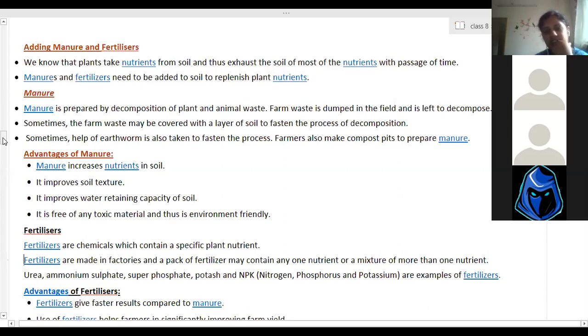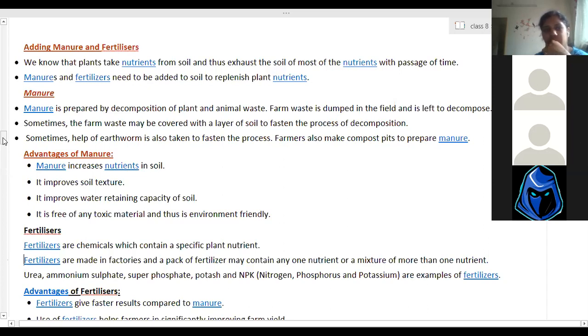When a question is asked to differentiate between manures and fertilizers, you have to make a column, and in that you have to write exactly one contrasting point on both sides. Just like the first thing: manure is prepared by decomposition of plants and animals. Manures add organic matter to the soil, or manure adds humus to the soil. That is one point.